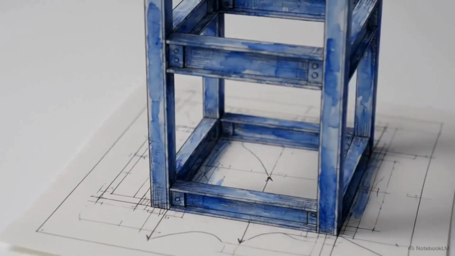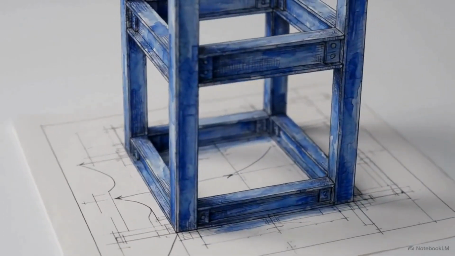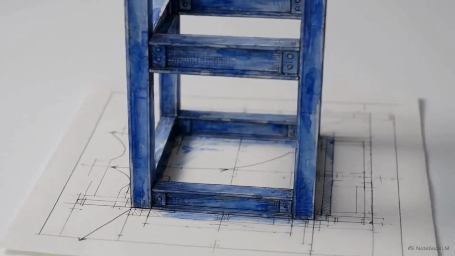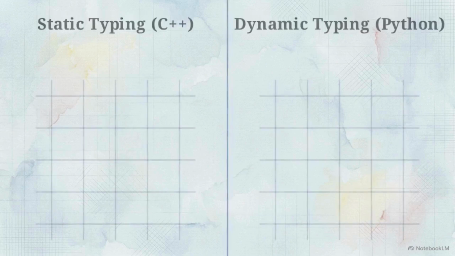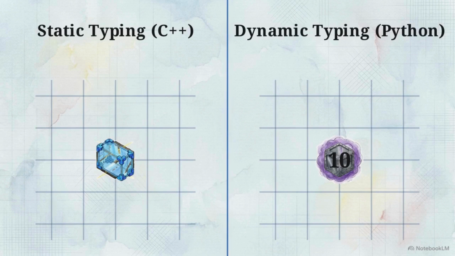This system relies on static typing, where the compiler determines the exact memory footprint of every variable before the program ever runs. We can see the impact of this by comparing C++ to a dynamically typed language like Python. Python infers types at runtime. The system uses processing cycles to build and resize the container while the code is already executing. C++ demands that the container be locked in advance.